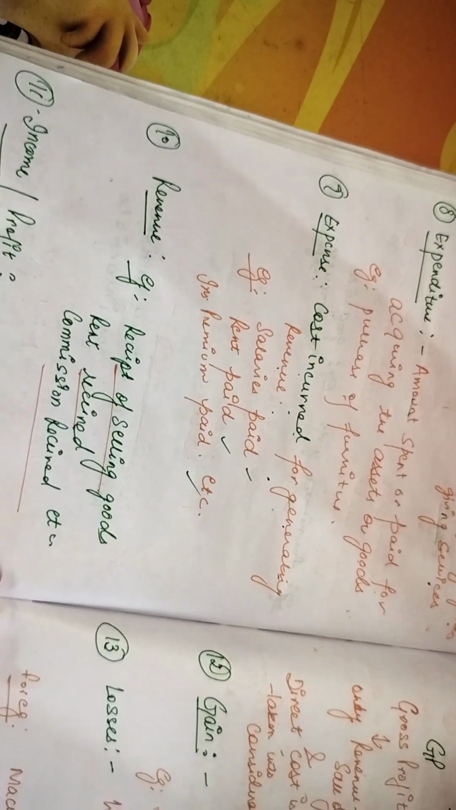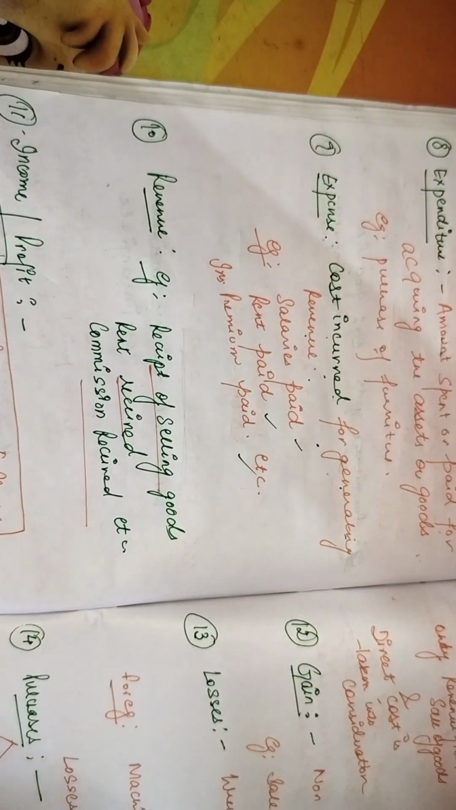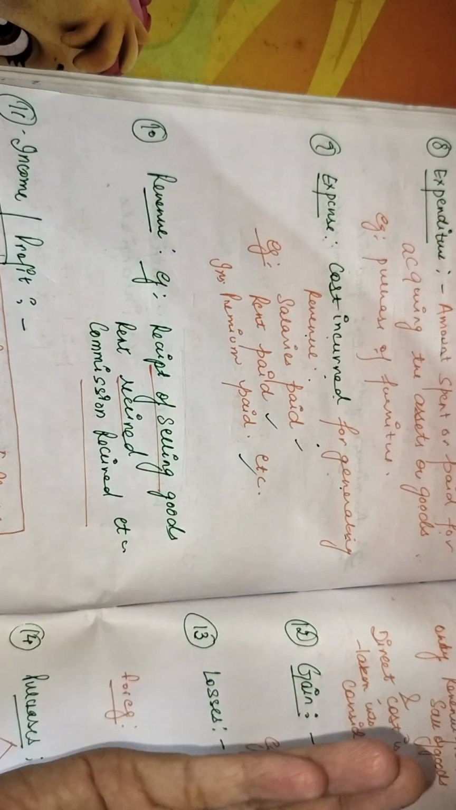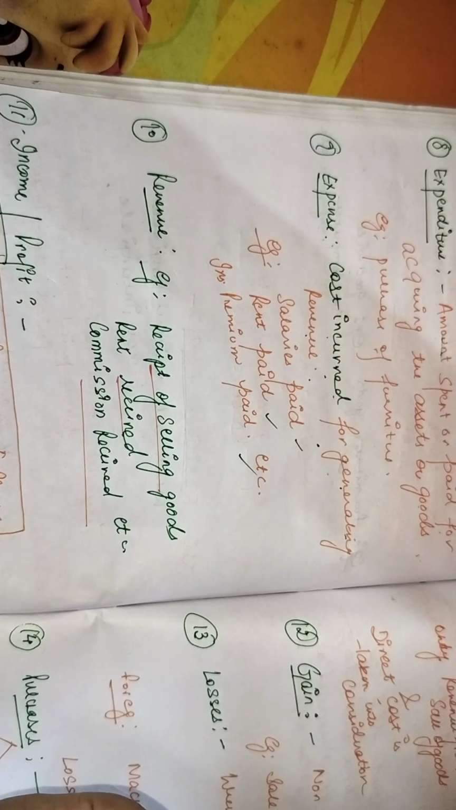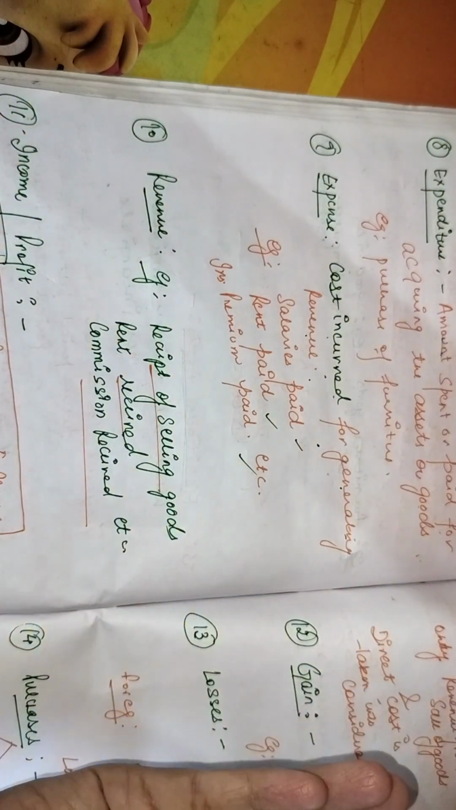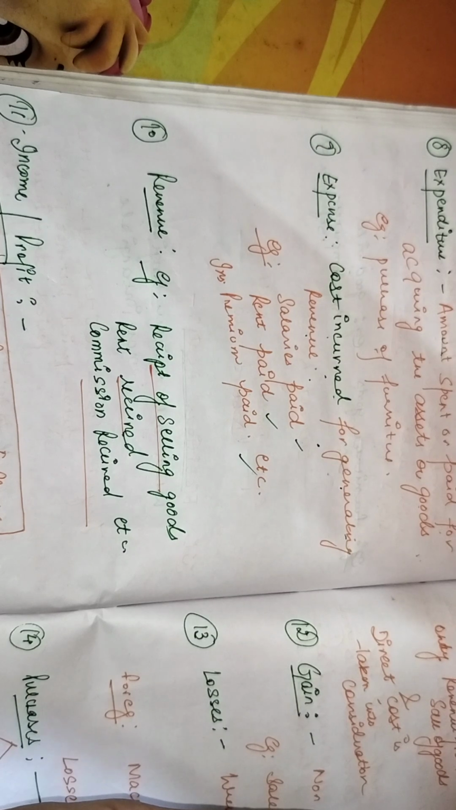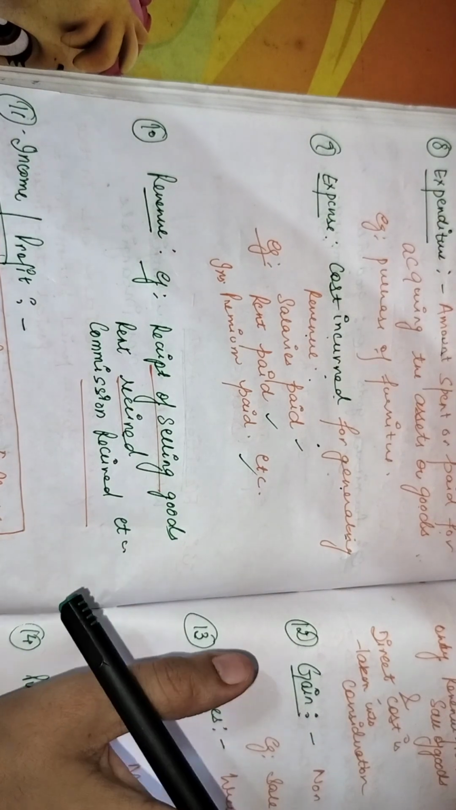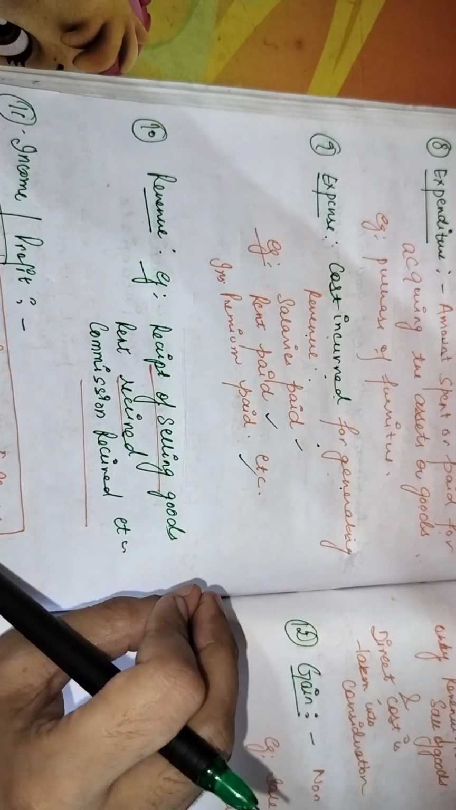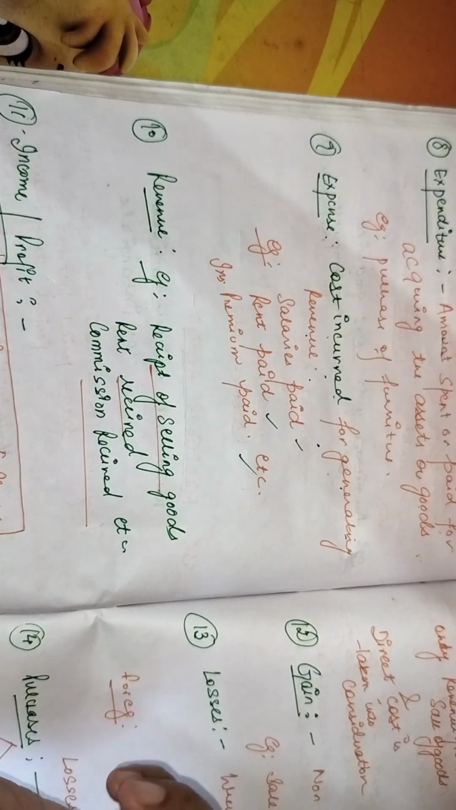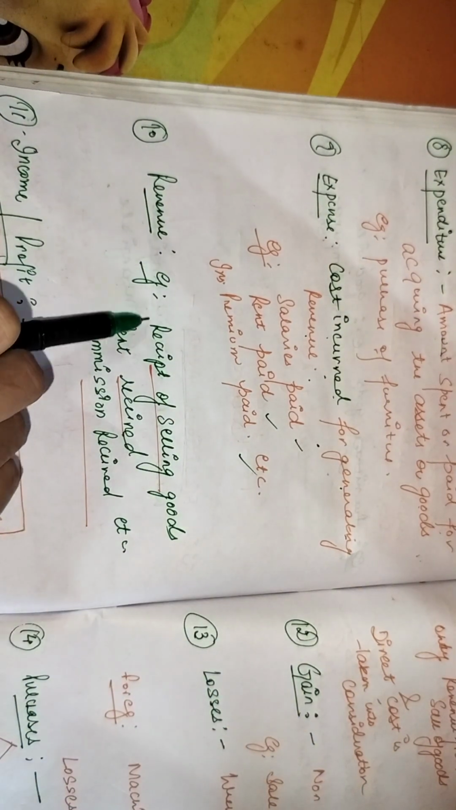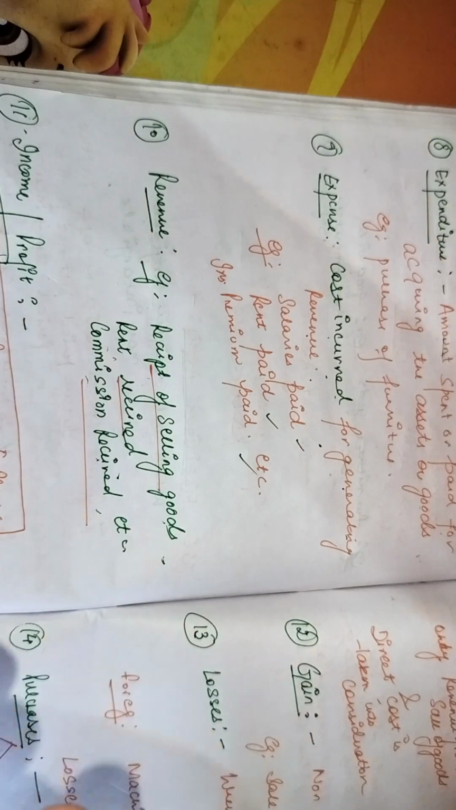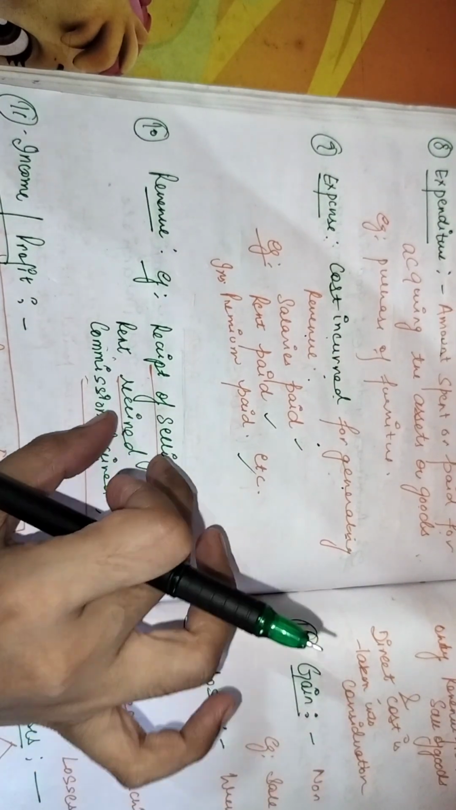Next one is revenue. What basically does revenue mean? Revenue is the amount of money that you are receiving for the firm from selling goods, or you can say that you render certain services, and because of those services you receive a certain amount of commission, so this will be considered as revenue. Any amount that you are receiving from selling goods or providing services will be considered as revenue. For example, receipts from selling goods, rent received, commission received, etc. It is called the revenue for the firm.